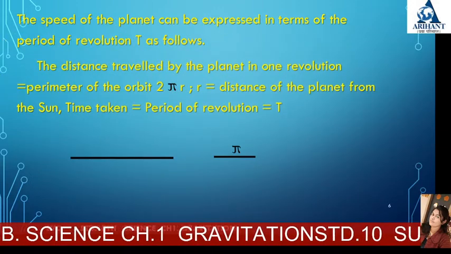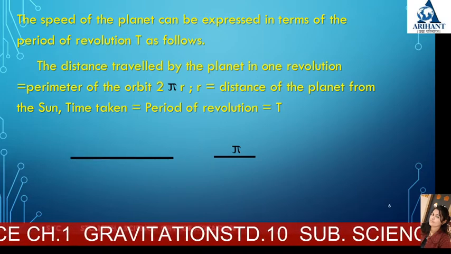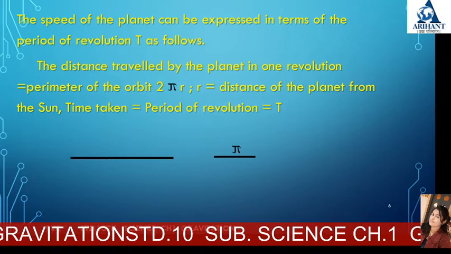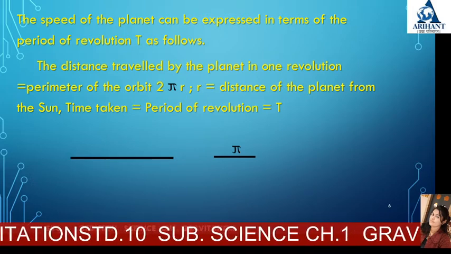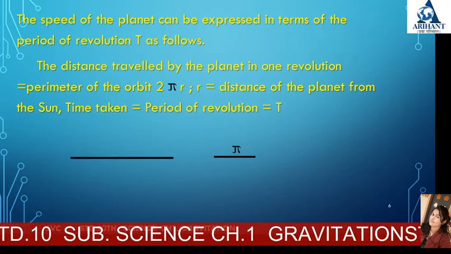The speed of the planet can be expressed in terms of the period of revolution T as follows. Let's see how Isaac Newton discovered the inverse square law of gravitation.